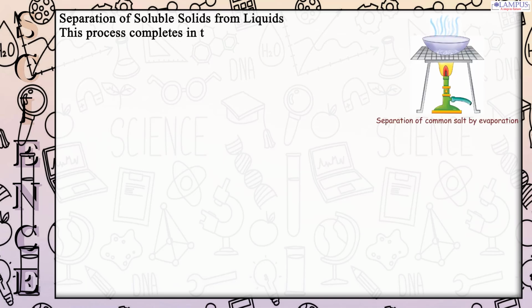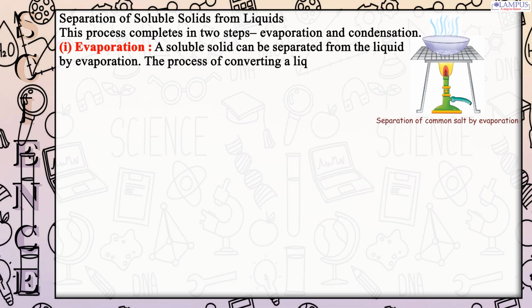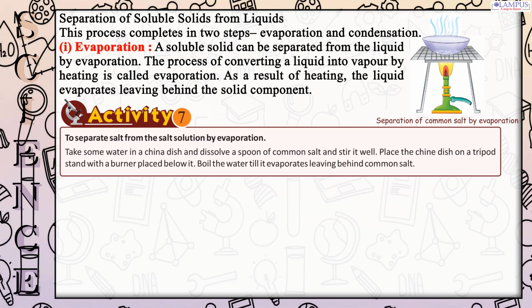Separation of soluble solids from liquids. This process completes in 2 steps: evaporation and condensation. Evaporation. A soluble solid can be separated from the liquid by evaporation. The process of converting a liquid into vapor by heating is called evaporation. As a result of heating, the liquid evaporates, leaving behind the solid component.